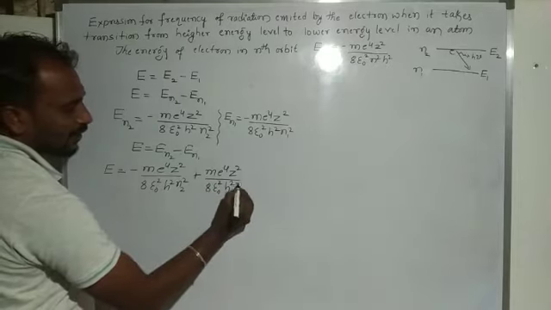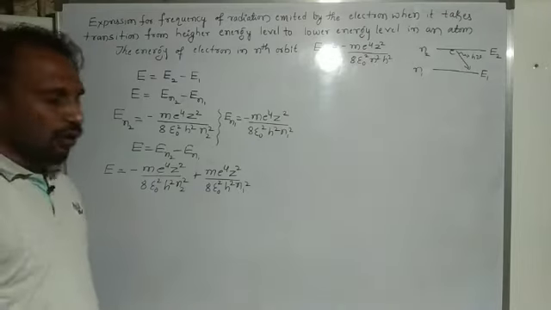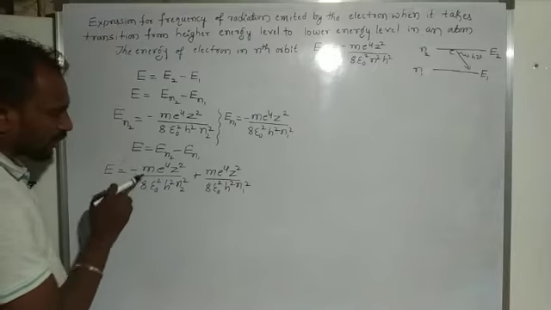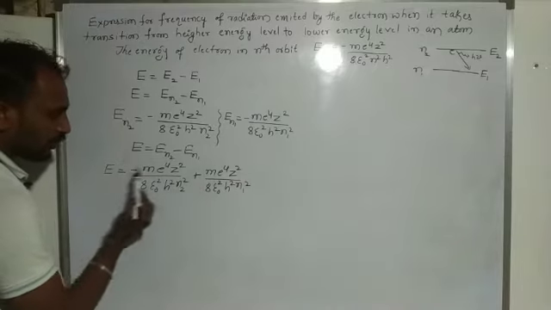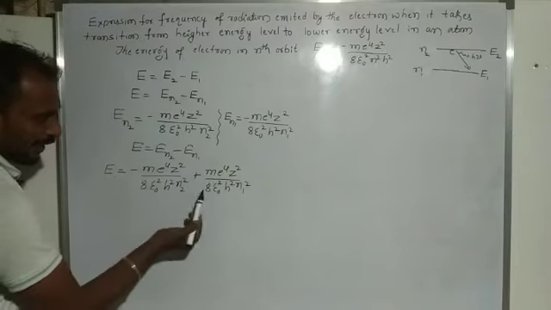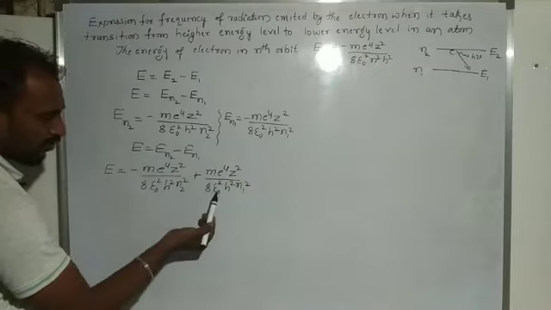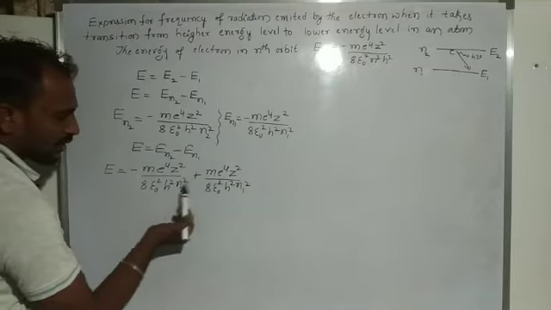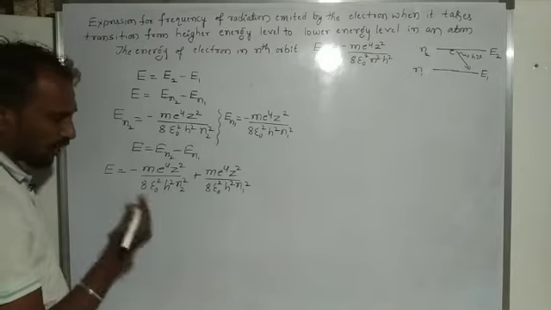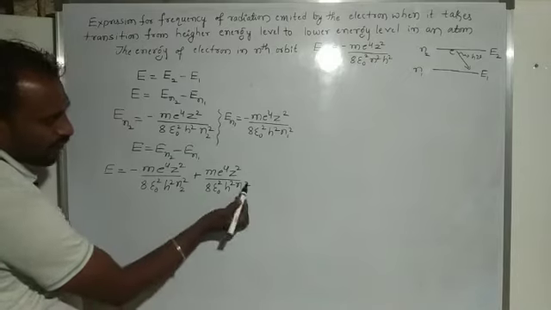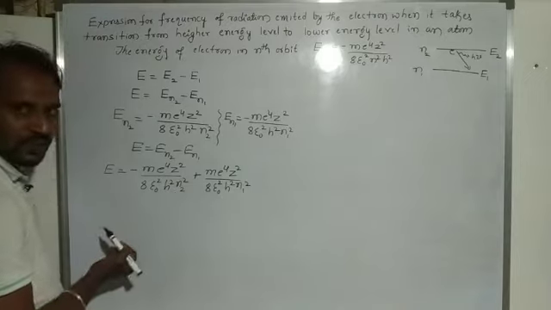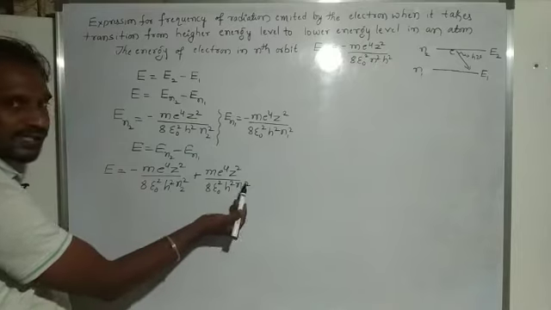Here we have common factors: mass of electron, charge on electron, atomic number, the constant 8, the permittivity of free space, and the Planck constant. The second orbit is the excited state and the first orbit is the ground state.